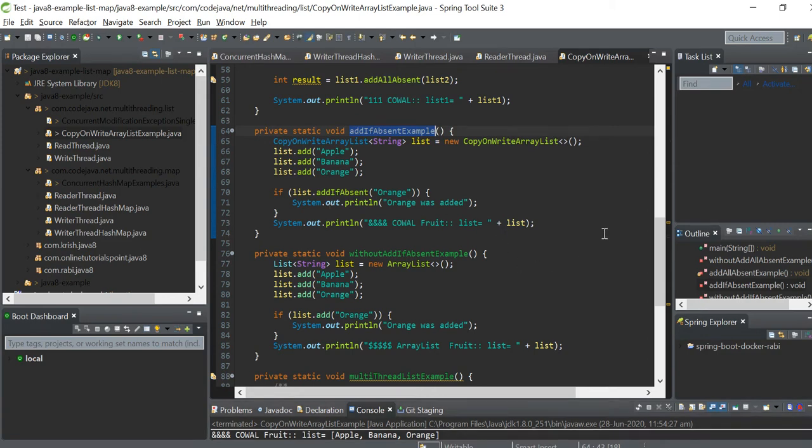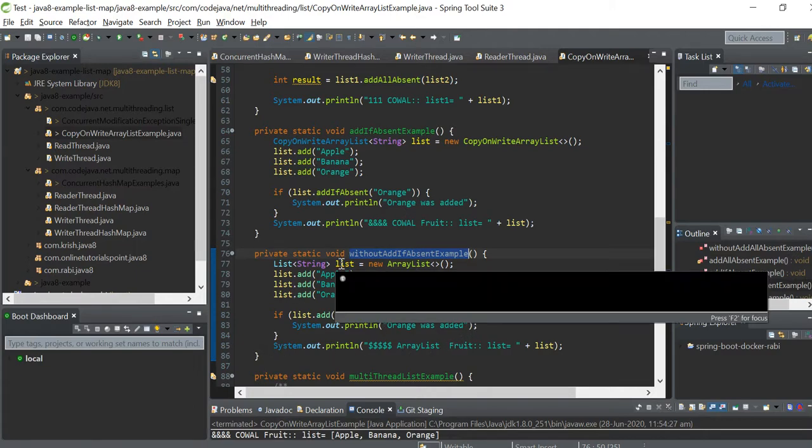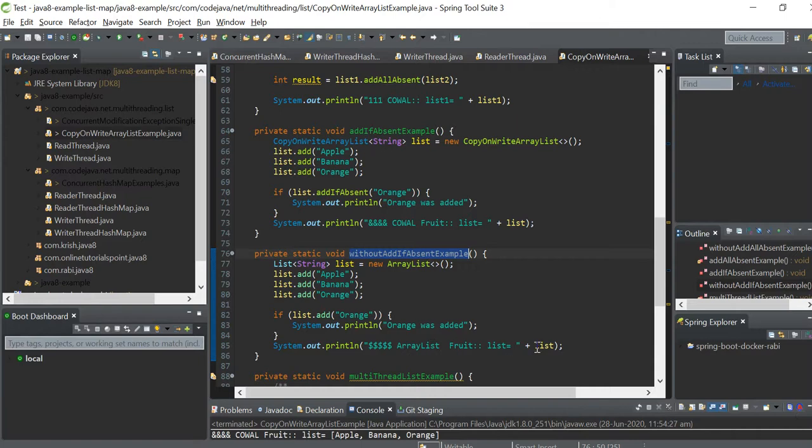Without add if absent, orange was added, for the list it will be added.